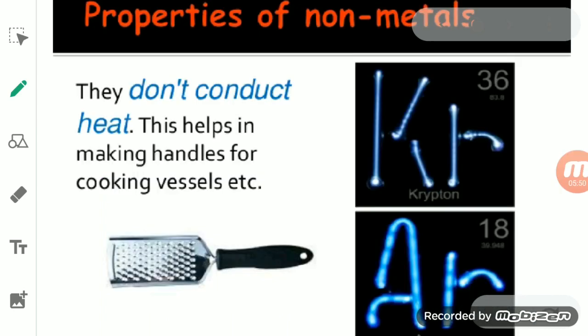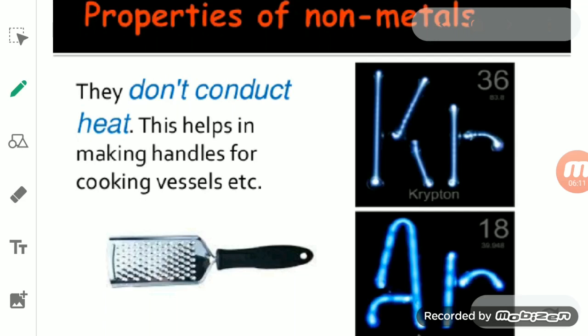Then the next property of the non-metals is that non-metals are bad conductors of heat as well as electricity. It means that non-metals do not allow heat or electricity to pass through them.